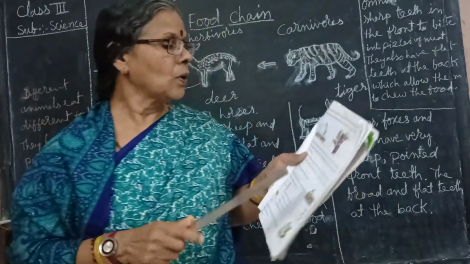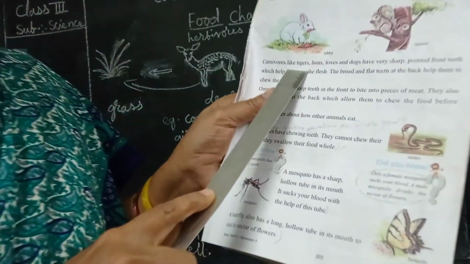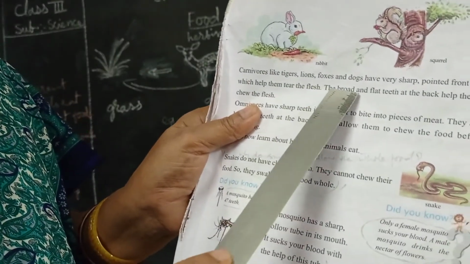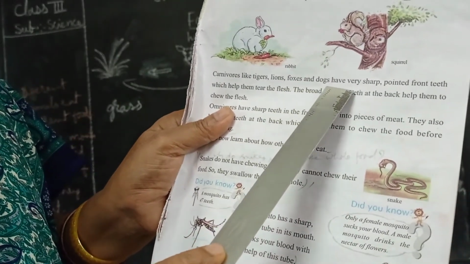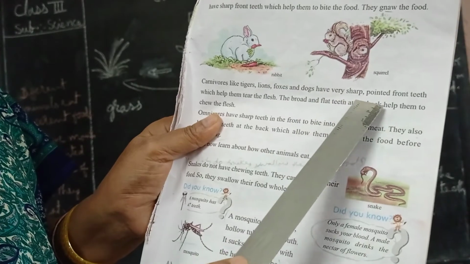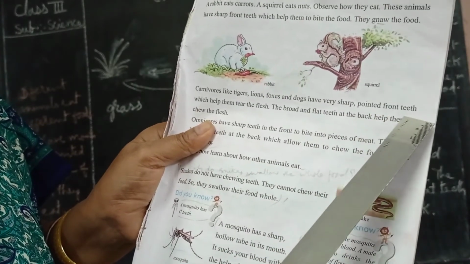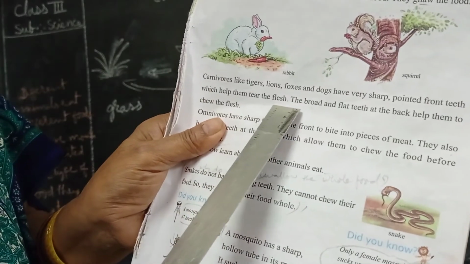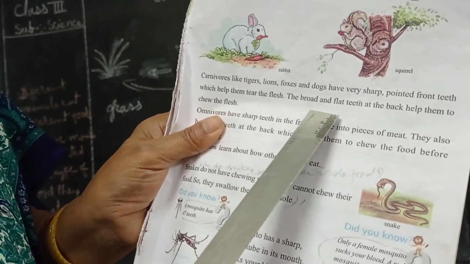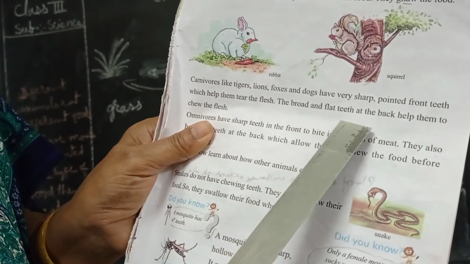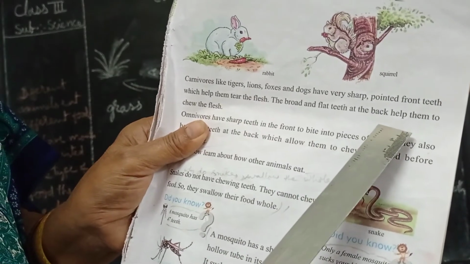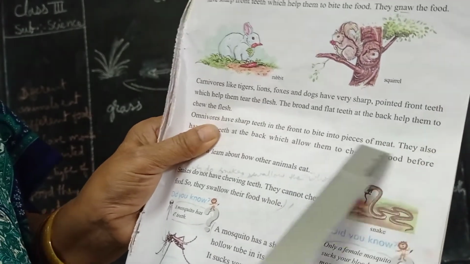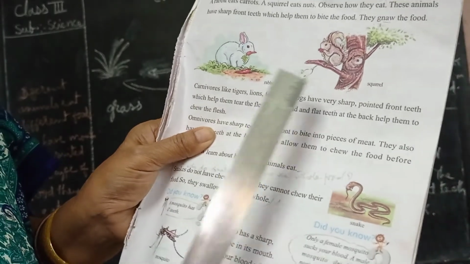Now carnivores like tigers, lions, foxes, and dogs have very sharp pointed front teeth which help them tear the flesh. The broad and flat teeth at the back help them to chew the flesh.